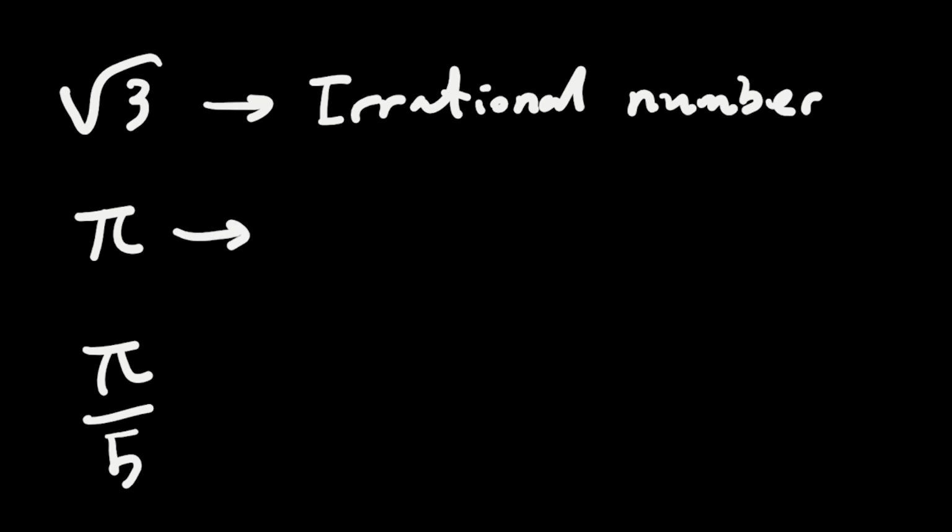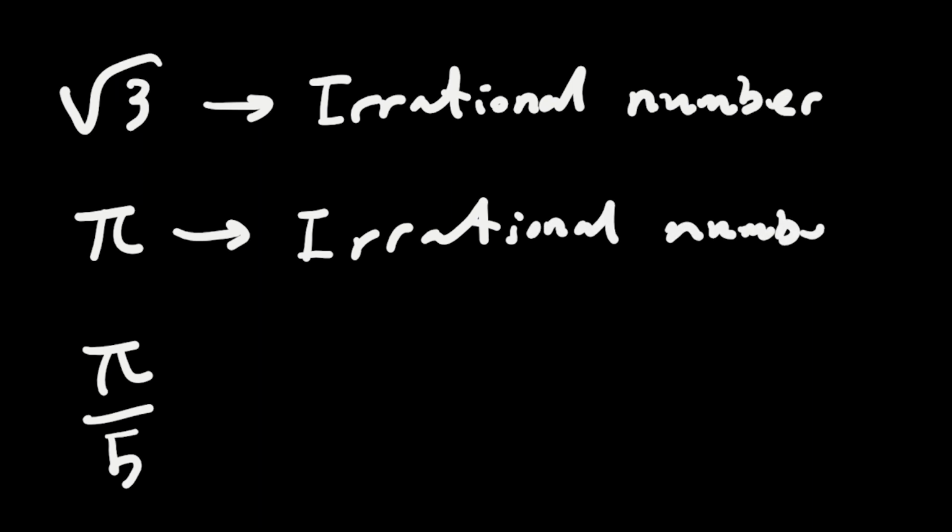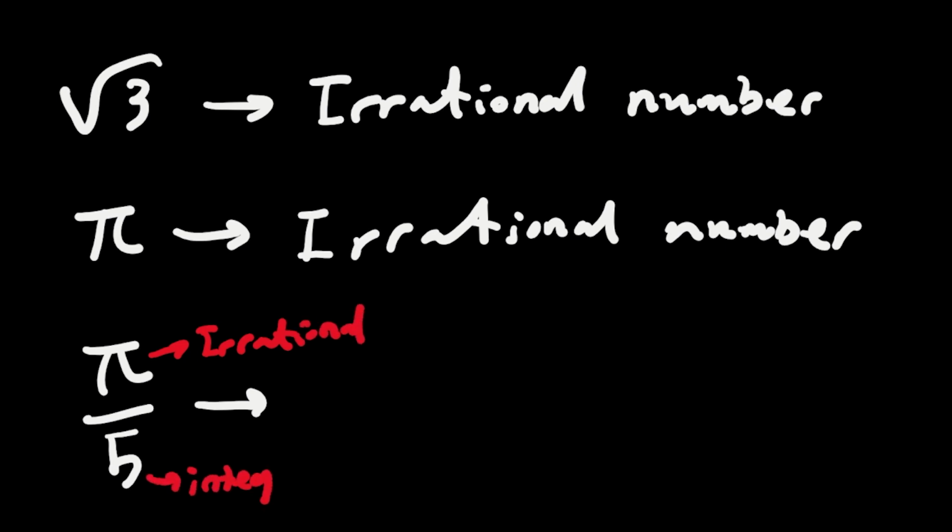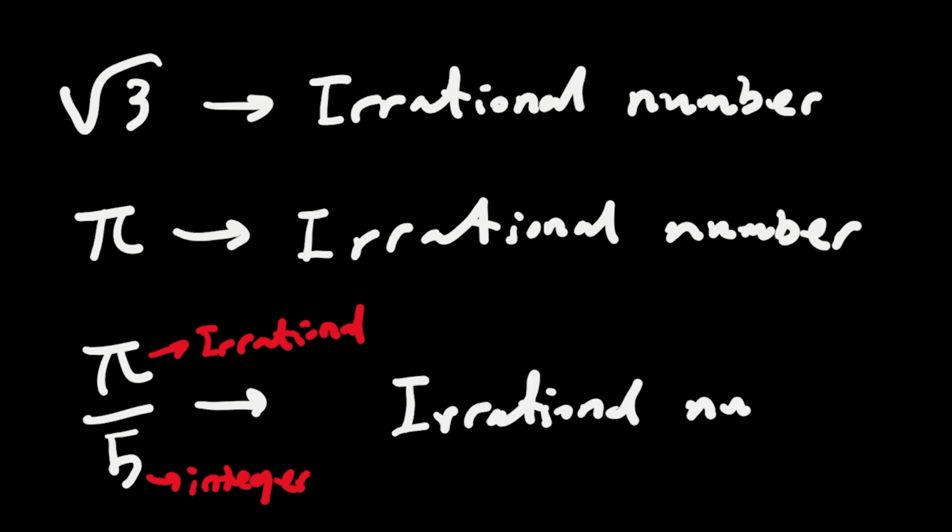And pi is just a number that goes forever, it never stops, so it's an irrational number too. And as you can notice here, this number here is irrational and this is an integer, so the result will be an irrational number.